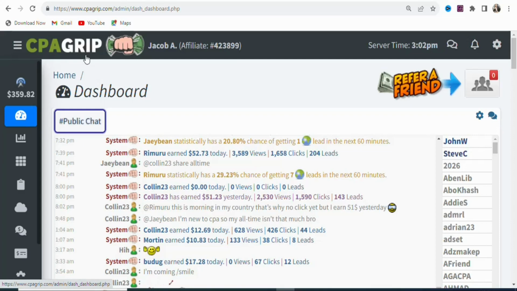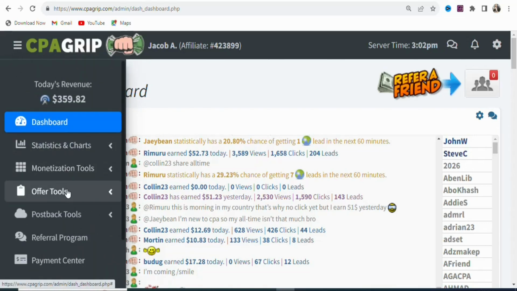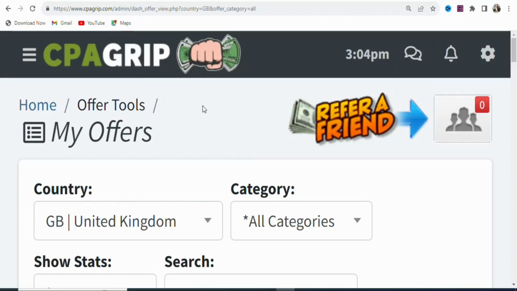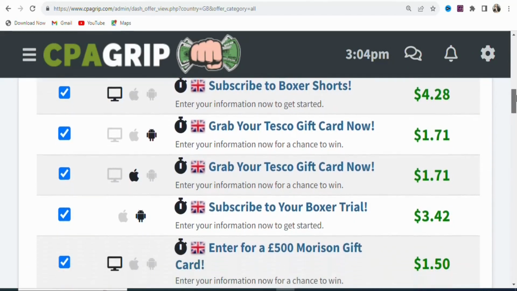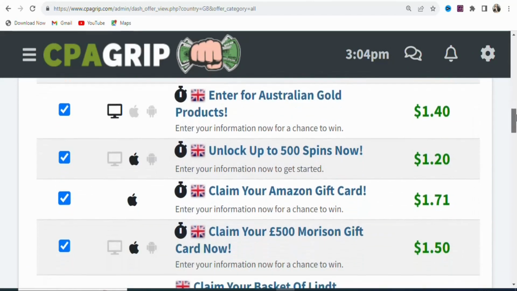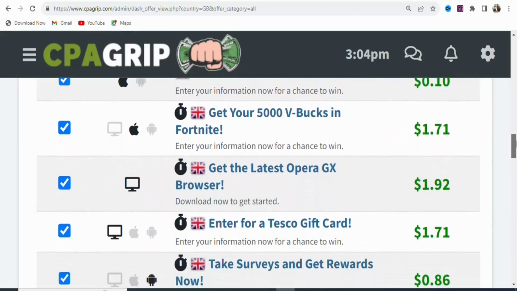Once you create your account and log in, you have to come right here. Once you are here, you are going to click on Offer Tools. Once you click on Offer Tools, you are going to select My Offers. Once you select My Offers, you are going to see a page like this. When you scroll down, you can see these are offers that you can promote to earn money from home. You can see a lot of them.